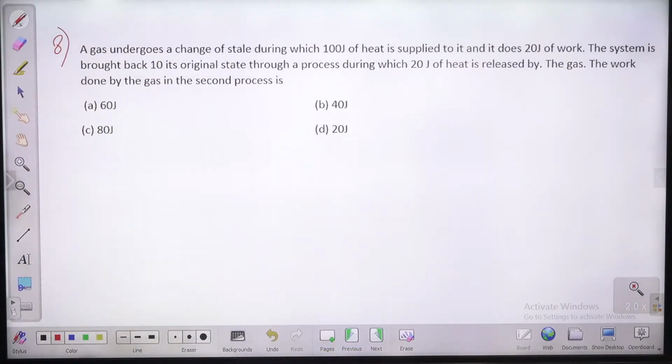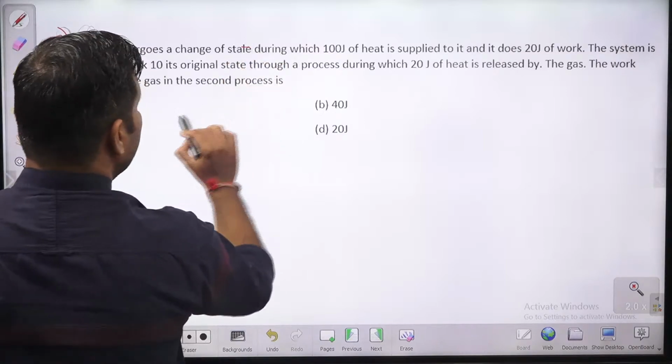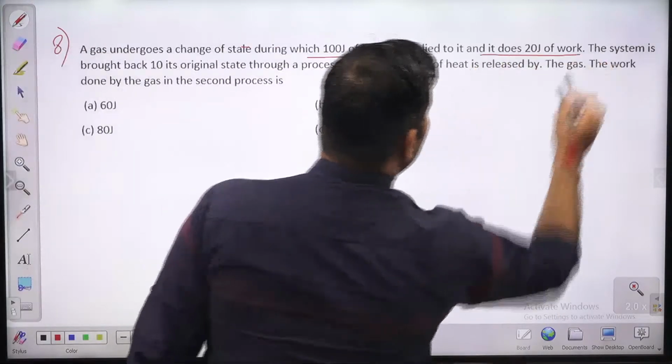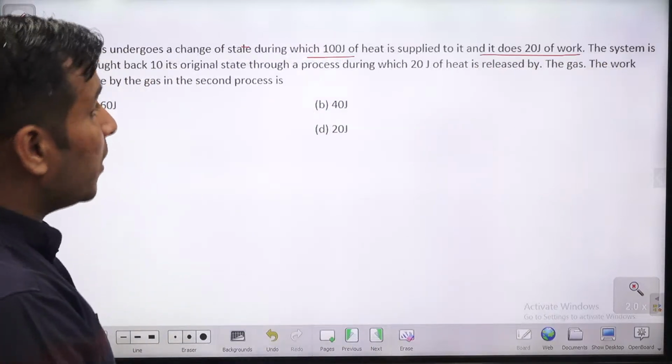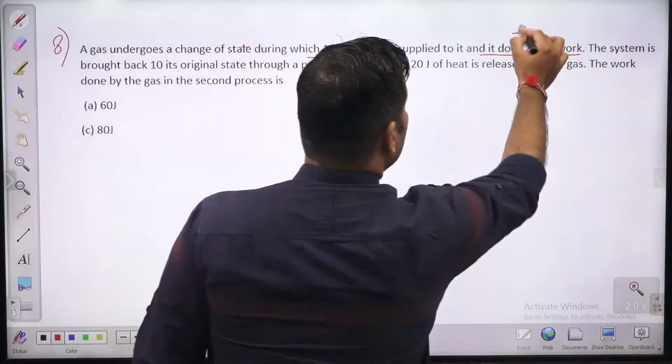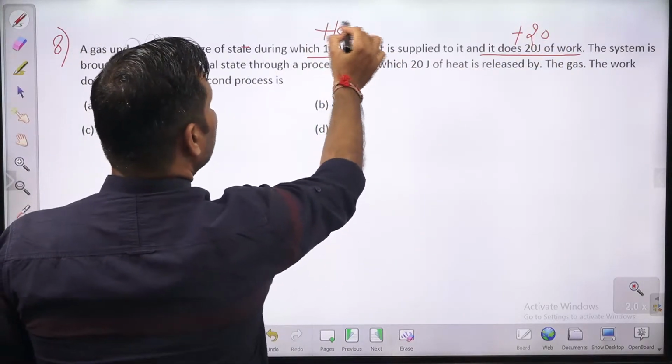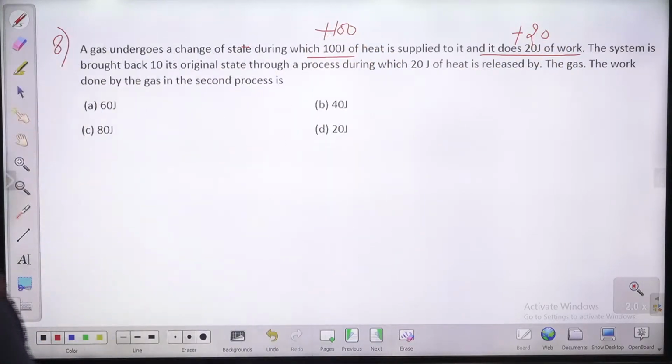A gas undergoes a change of state during which 100 joule of heat is supplied to it, and 20 joule of work is done. It does 20 joule of work, which means this is positive work, plus W. Heat is supplied, so this is plus 100. This is also positive because heat is supplied to the system.